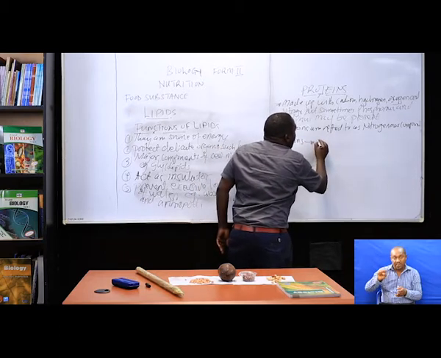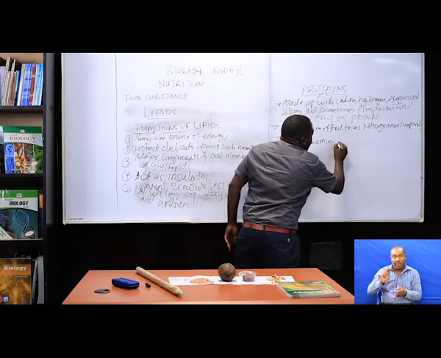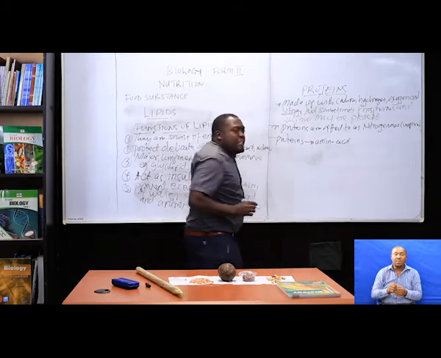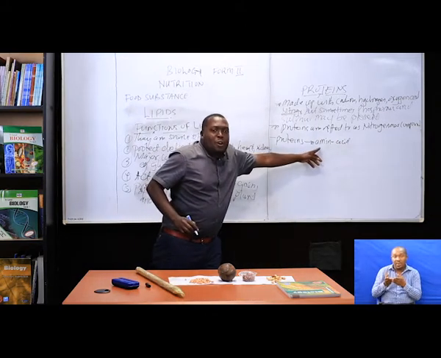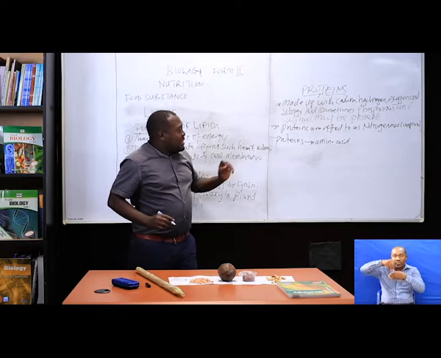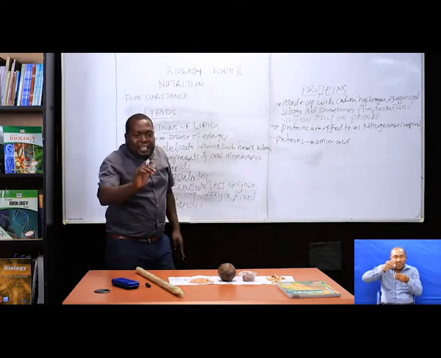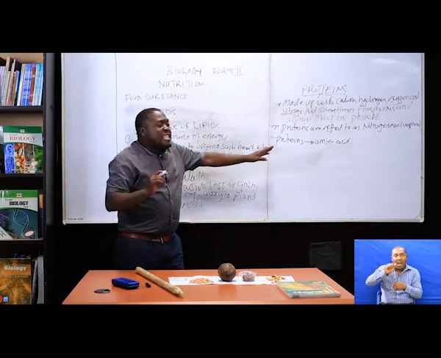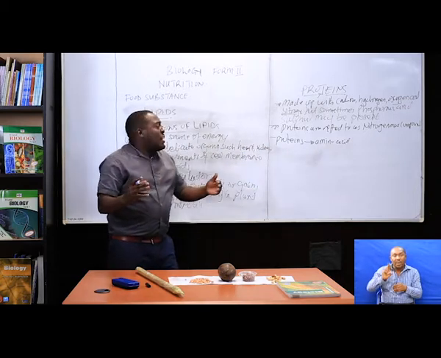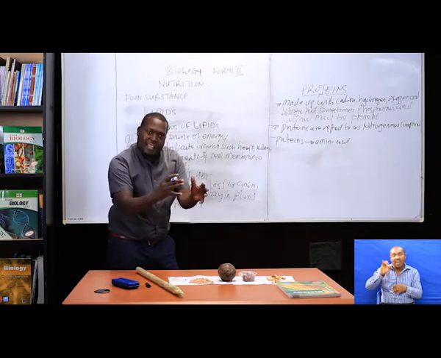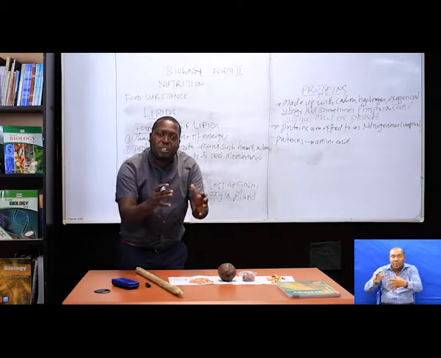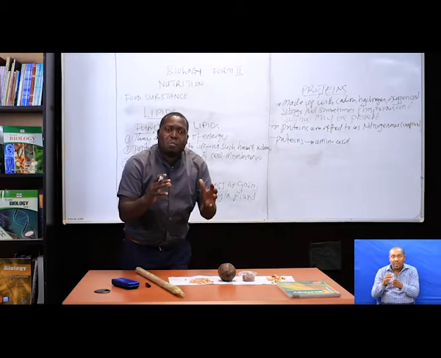These proteins are made up of small units known as what? Amino acids. Proteins are made up of small units which are called what? Amino acids. These amino acids are joined together by a bond known as the peptide bond.